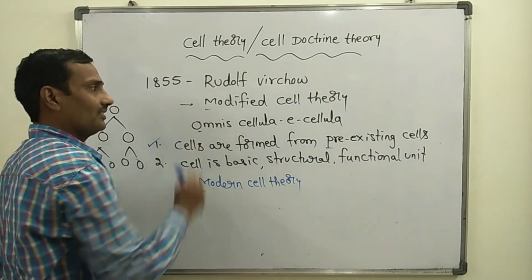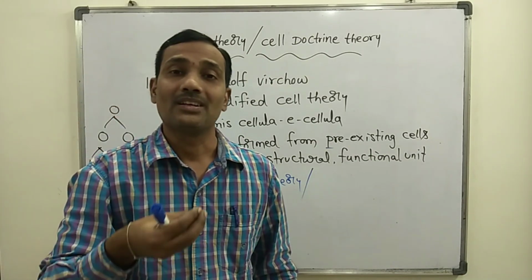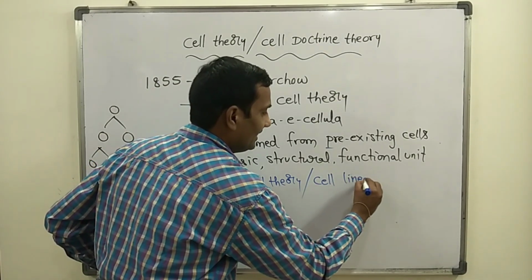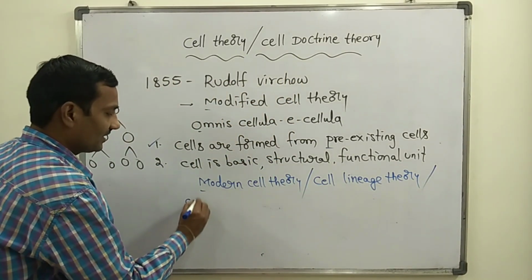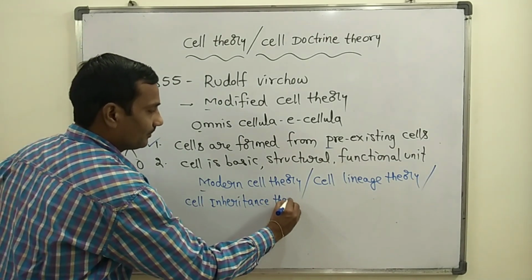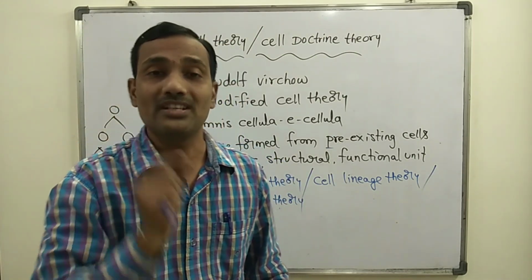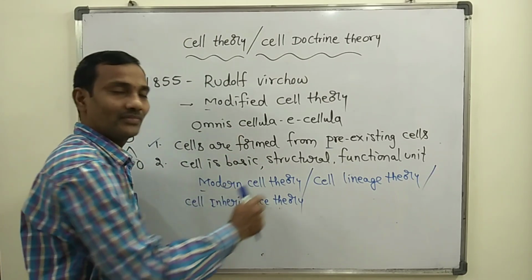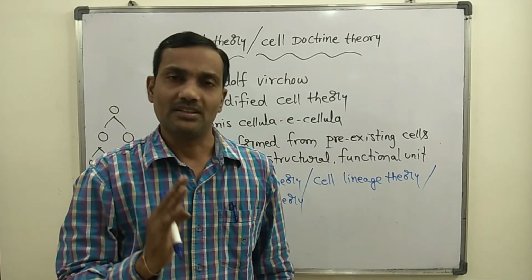This theory proposed by Rudolf Virchow is also called cell lineage theory, otherwise known as cell inheritance theory. Like this, different names are given for modern cell theory. So Rudolf Virchow's cell theory is otherwise known as modern cell theory, cell lineage theory, or cell inheritance theory. This is the information about cell theory.